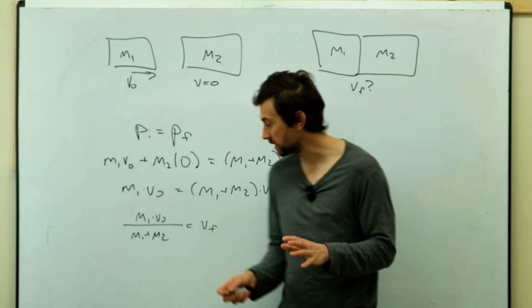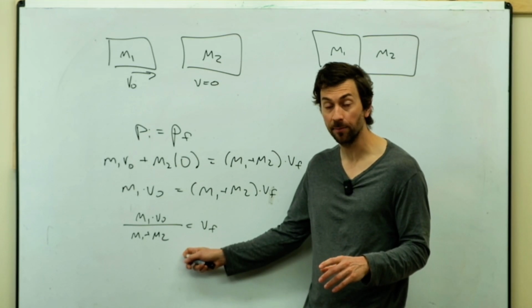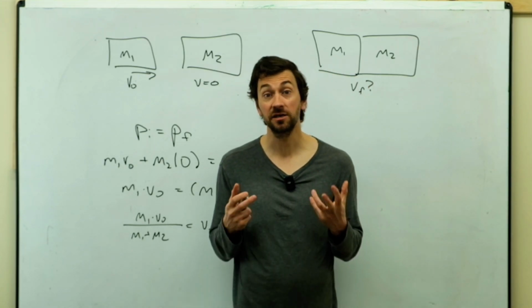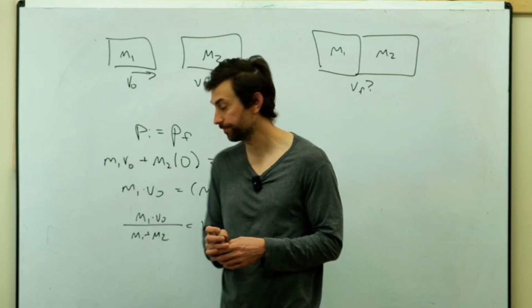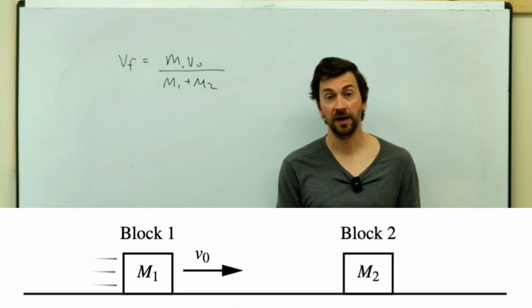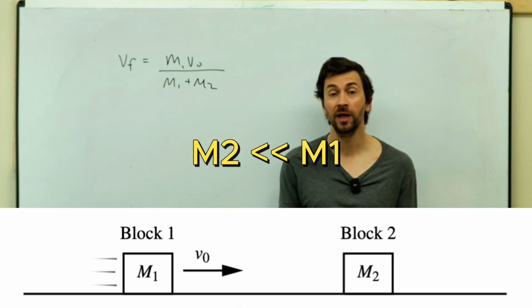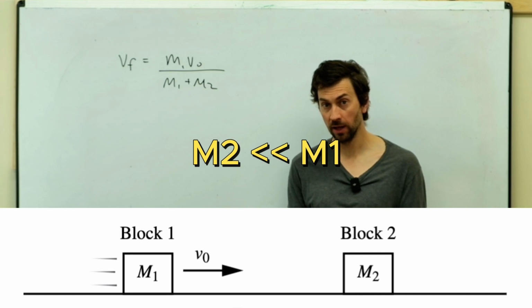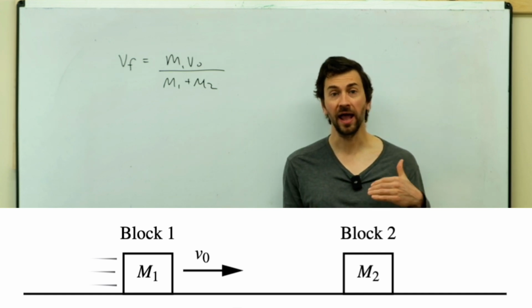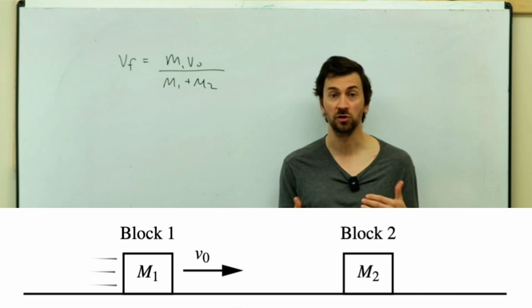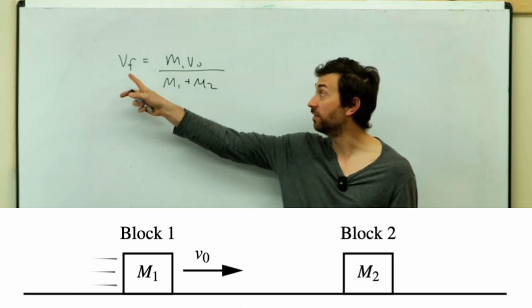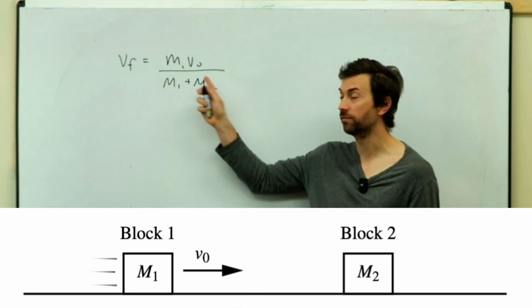What we're going to do is think about this thing that we got in part B and say, does it fit or does it not fit? So I'm just going to leave that up there. So we're thinking about the case where M2 is very small compared to M1, and does this fit with what we said? So in part A we said Vf would be approximately equal to V naught.